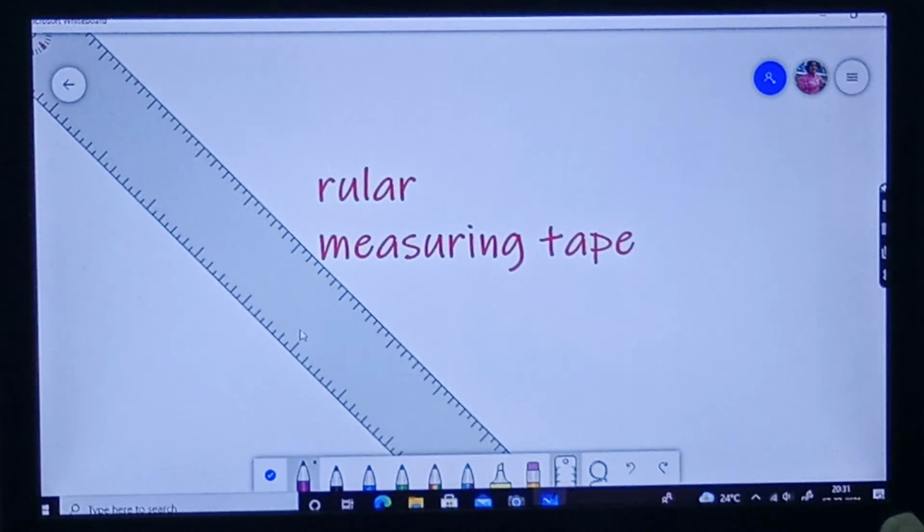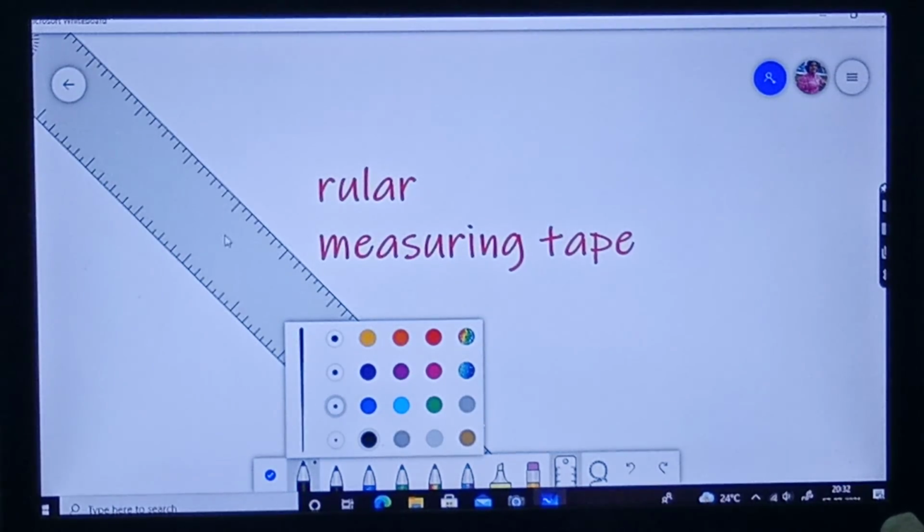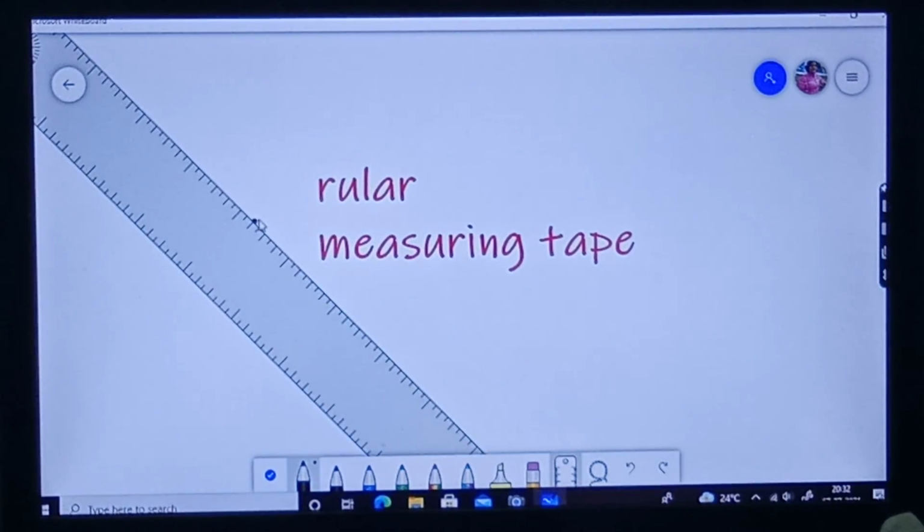Okay. So this line you can see, this one, it came. So these dots you can see. Here one number will be there. Here one number you will mark, here one number, here one number. Like that numbers you can see. This line, these dots, this is known as scale. But the instrument you are using, that is known as a ruler.